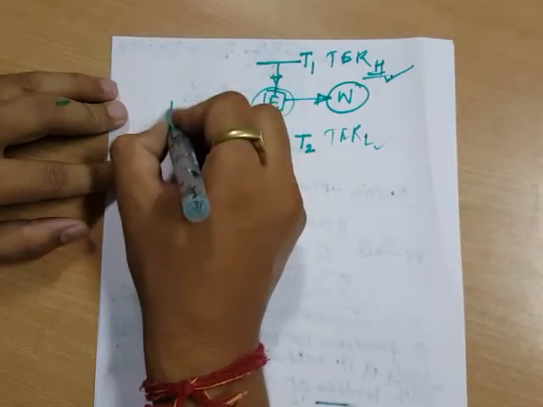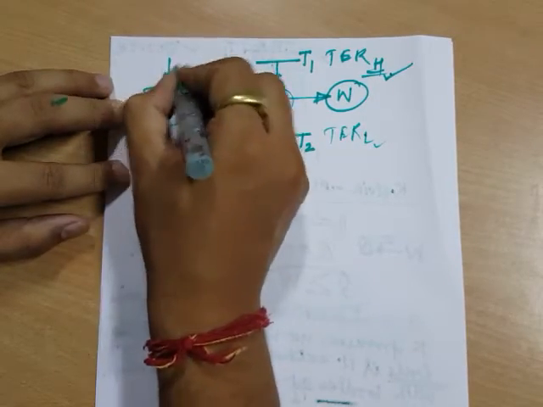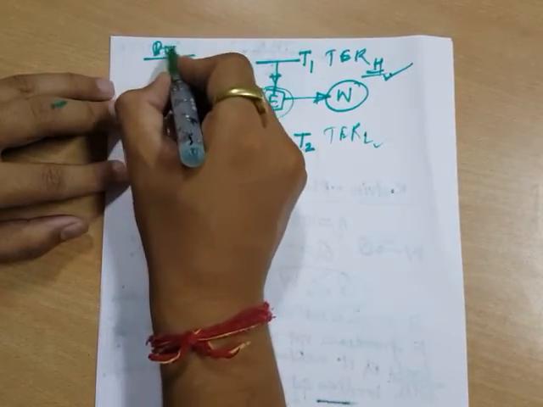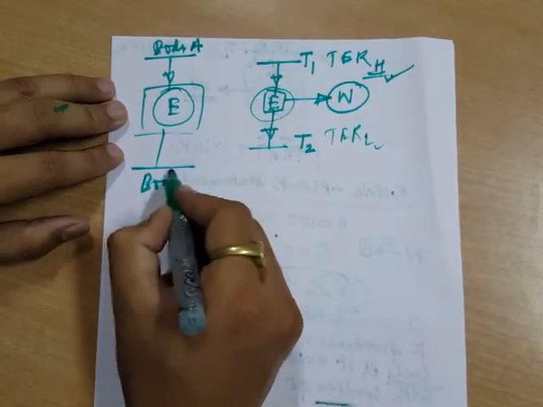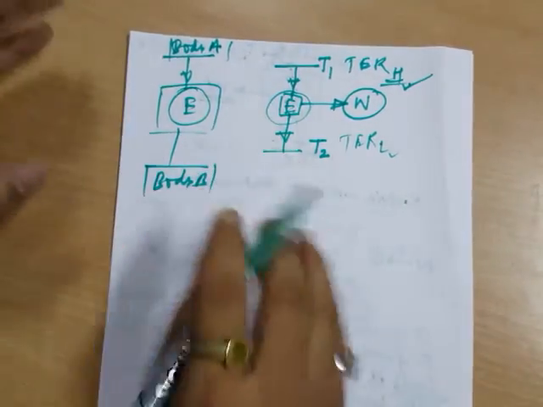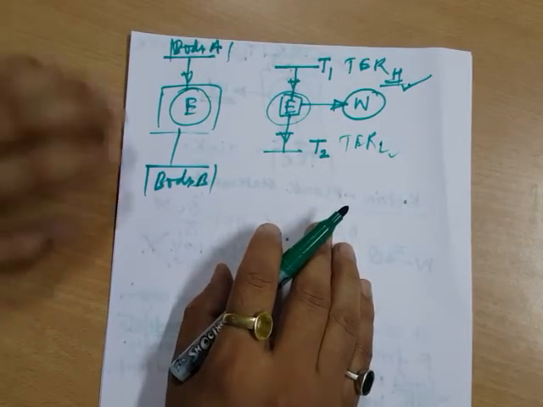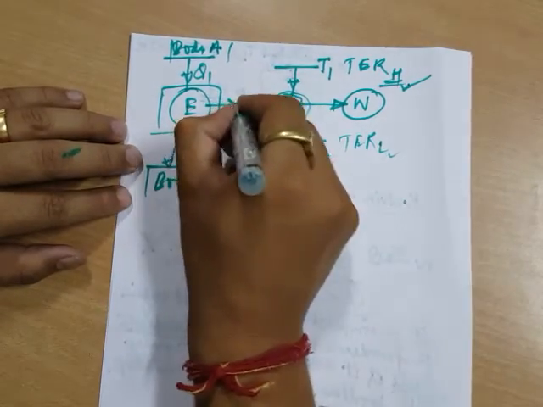Now there may be a possibility that you have an engine working in a cycle connected to two bodies, body A and body B. They do not have infinite heat capacity; they are finite heat capacity bodies. This is Q1, this is Q2, and I am getting W work.